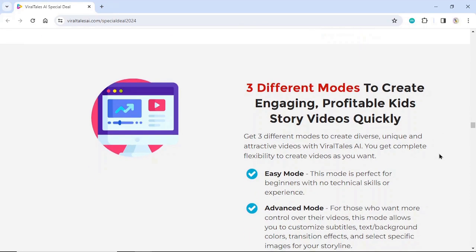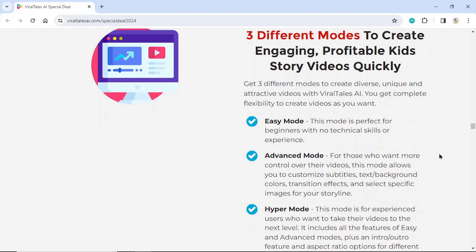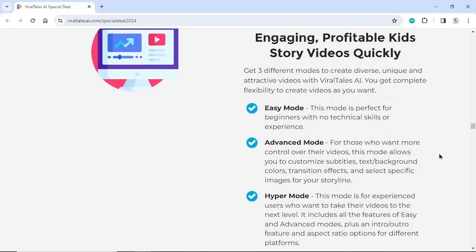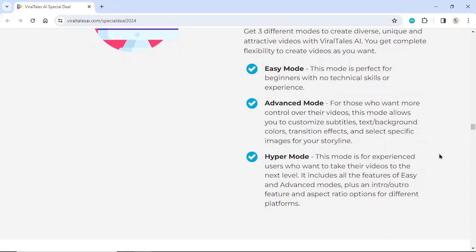3 different modes to create engaging, profitable kids story videos quickly. Get 3 different modes to create diverse, unique, and attractive videos with Viral Tales AI. You get complete flexibility to create videos as you want. Easy mode. This mode is perfect for beginners with no technical skills or experience. Advanced mode. For those who want more control over their videos, this mode allows you to customize subtitles, text/background colors, transition effects, and select specific images for your storyline.